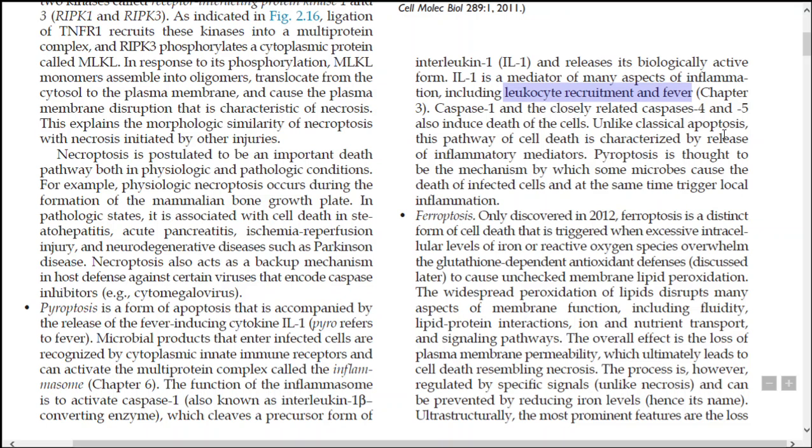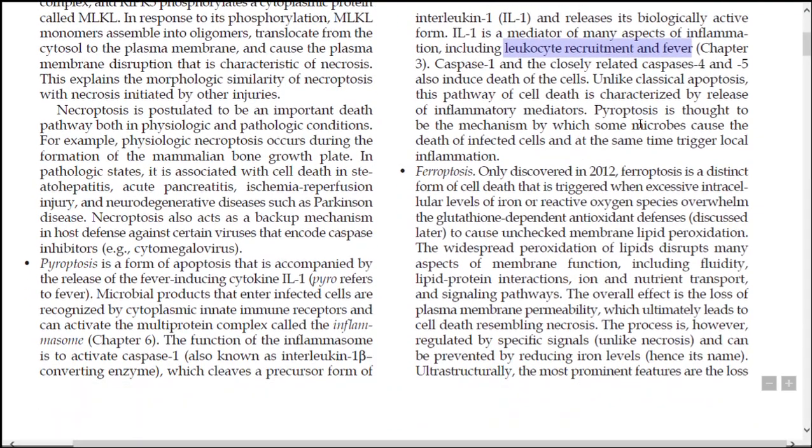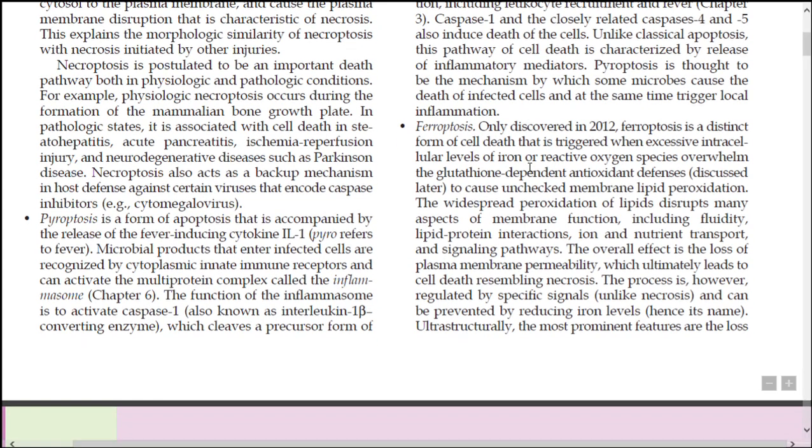Unlike classical apoptosis, this form of cell death is characterized by release of inflammatory mediators, as we have seen earlier. Pyroptosis is thought to be a mechanism by which some microbes cause the death of infected cells and at the same time trigger local inflammation. So when there is a death of infected cells and local inflammation is triggered, that is pyroptosis. Next, let us see about ferroptosis.